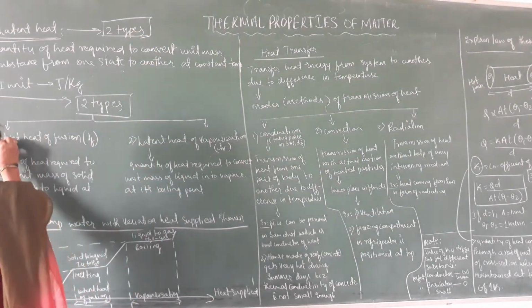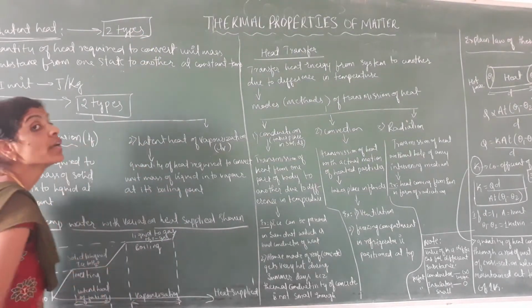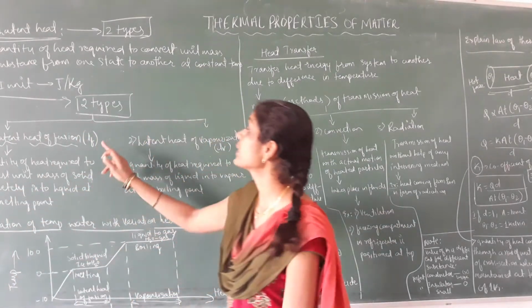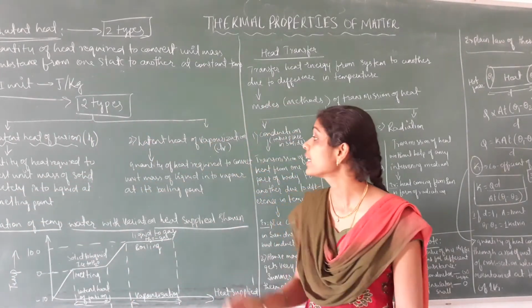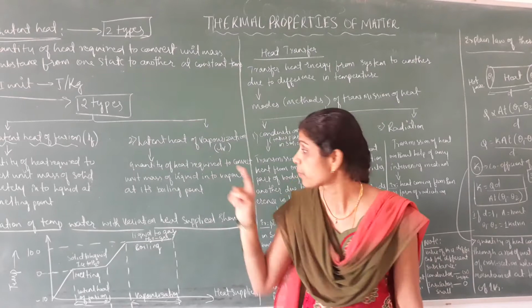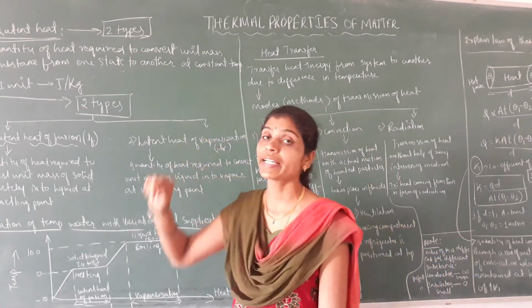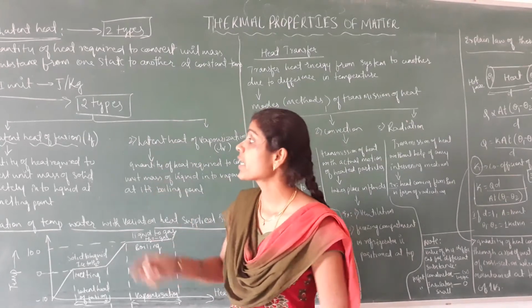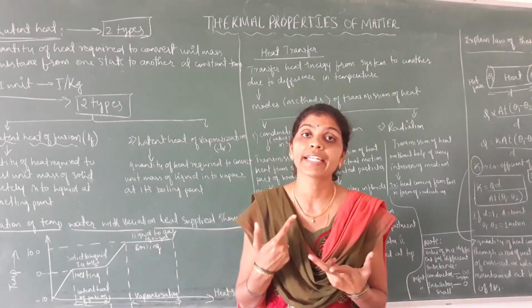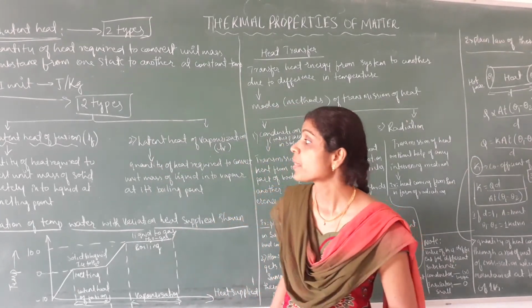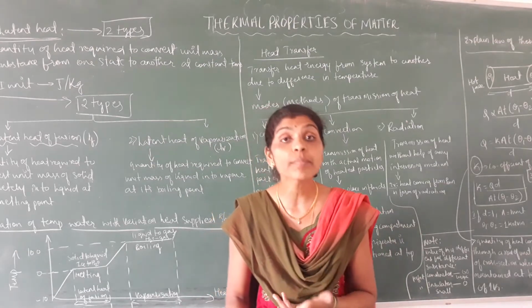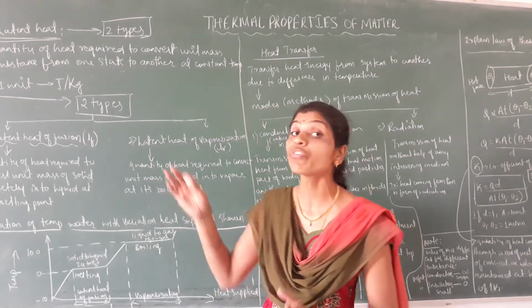The first is latent heat of fusion, always represented by LF, and the second is latent heat of vaporization, represented by LV. Next we shall see the meaning of latent heat of fusion.